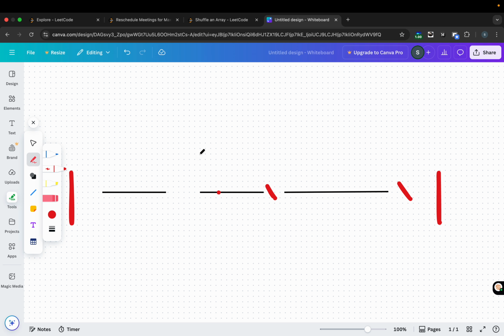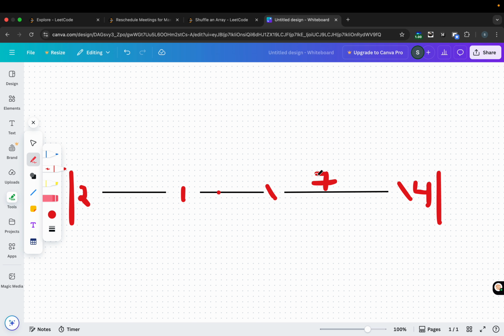So how do we check whether I'm able to reschedule it? We have to reschedule it in the free time, and it shouldn't overlap. Suppose the free gaps are of duration 2, 1 and 4. Suppose this meeting has duration 7.